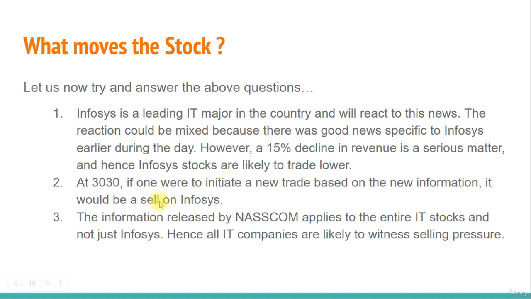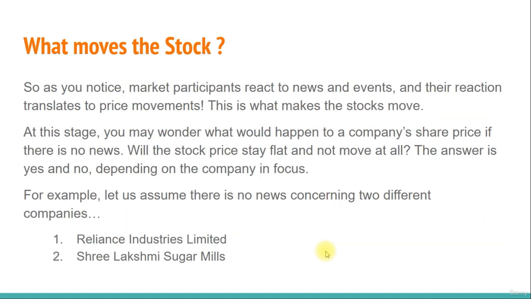So at 3030, if one were to initiate a new trade based on the new information, it would be a sell on Infosys. The information released by NASSCOM applies to the entire IT sector and not just Infosys. Hence, all IT companies are likely to witness selling pressure. So, as you notice, market participants react to news and events, and the reaction translates to price movements. This is what makes the stocks move.